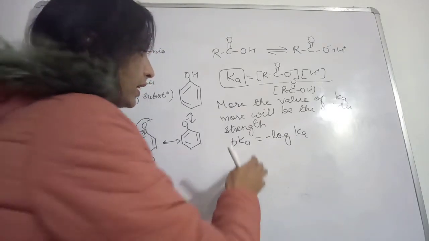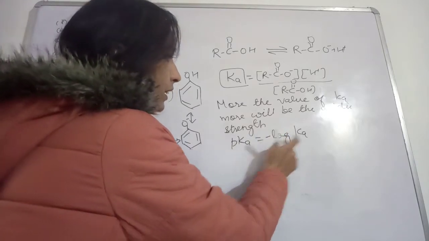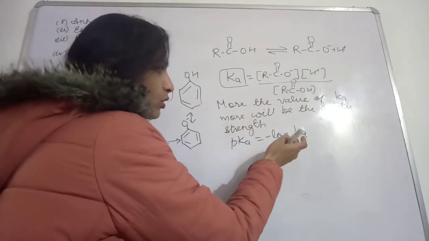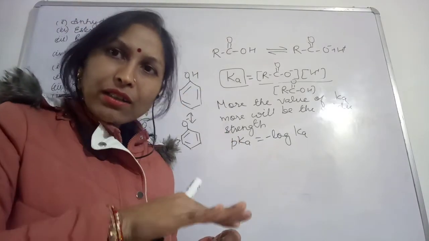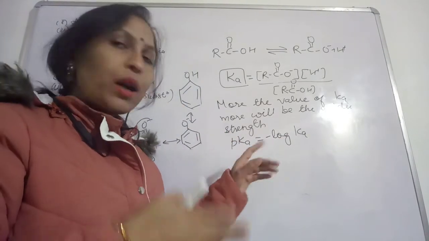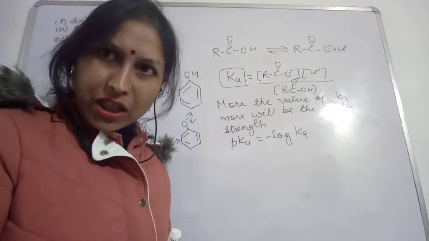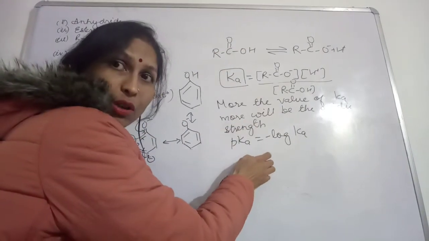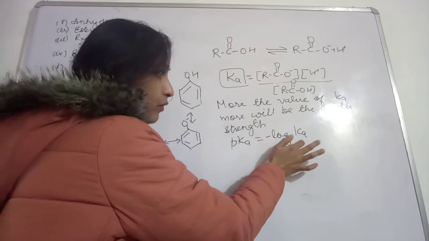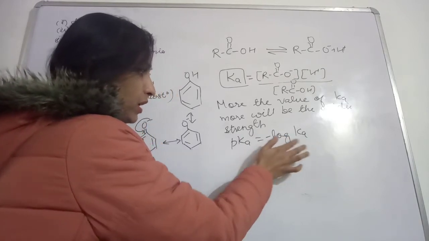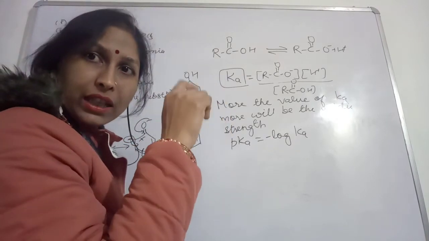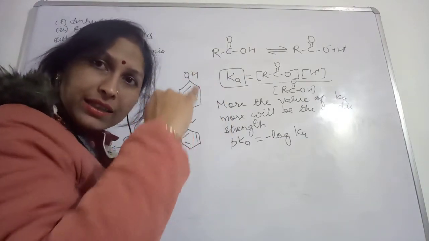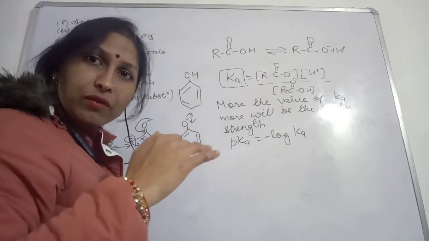In this case, the lesser the value of pKa, the more will be the acidic strength. Do remember that we are considering the negative log of Ka, so this will be called pKa. This is similar to pH. The lesser the pH, the more will be the acidic strength.